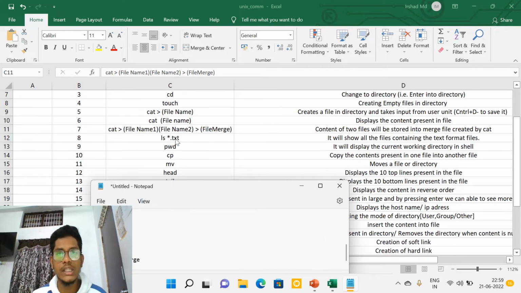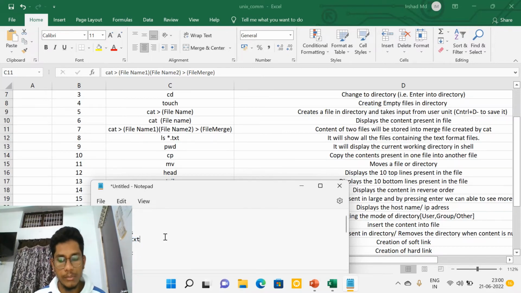ls *.txt means whatever text files are present in a directory will be printed. For example, f1.txt and f2.txt are two files, right? Here we have taken two text files.